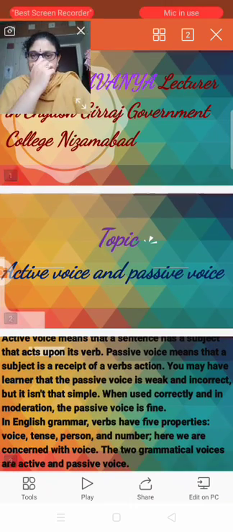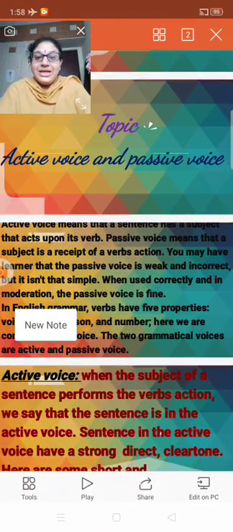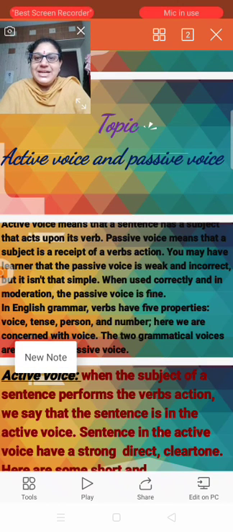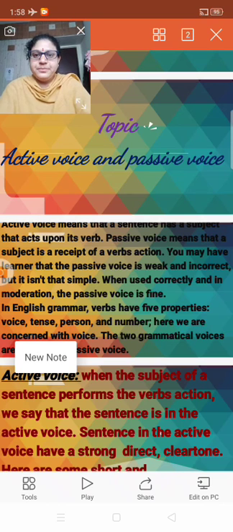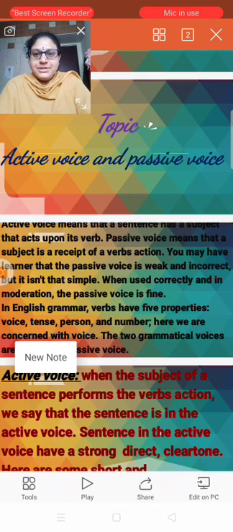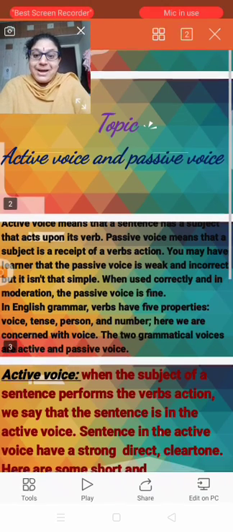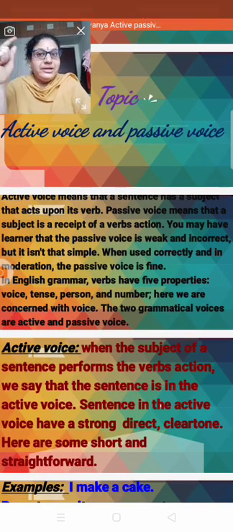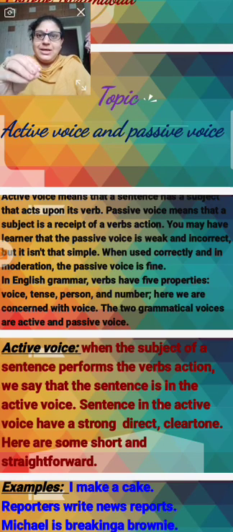Differences between them. Active means that in a sentence the subject acts upon its verb. That is called the active. But passive means the subject is the recipient; it depends on the verb.